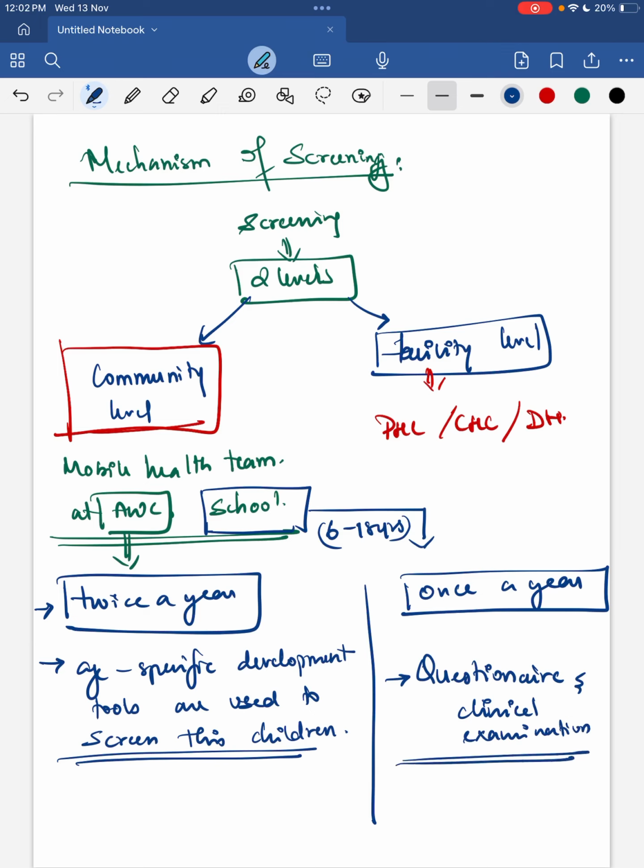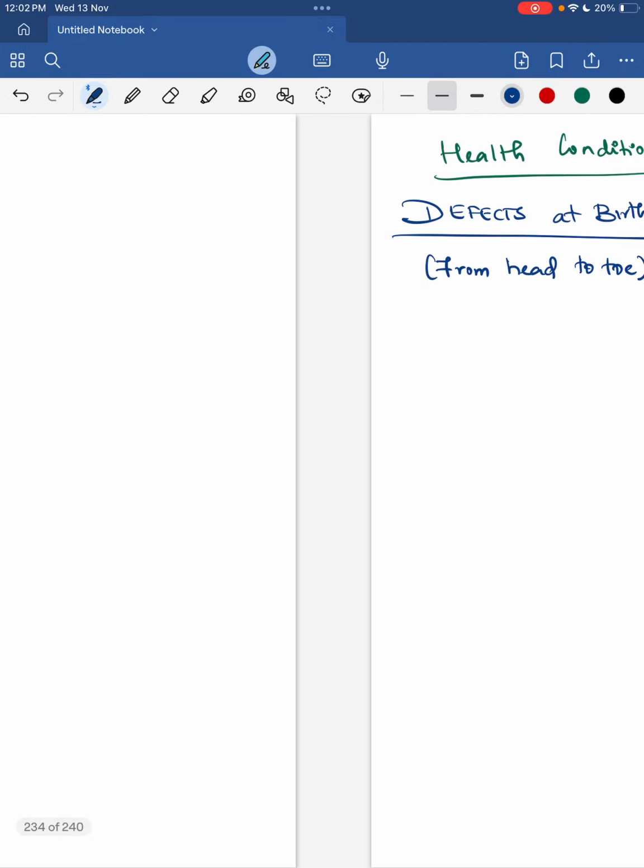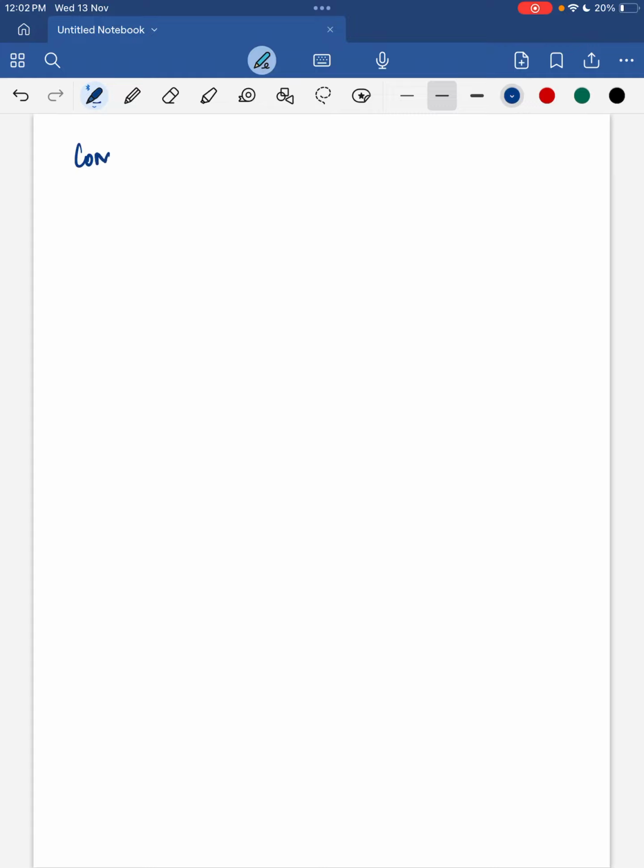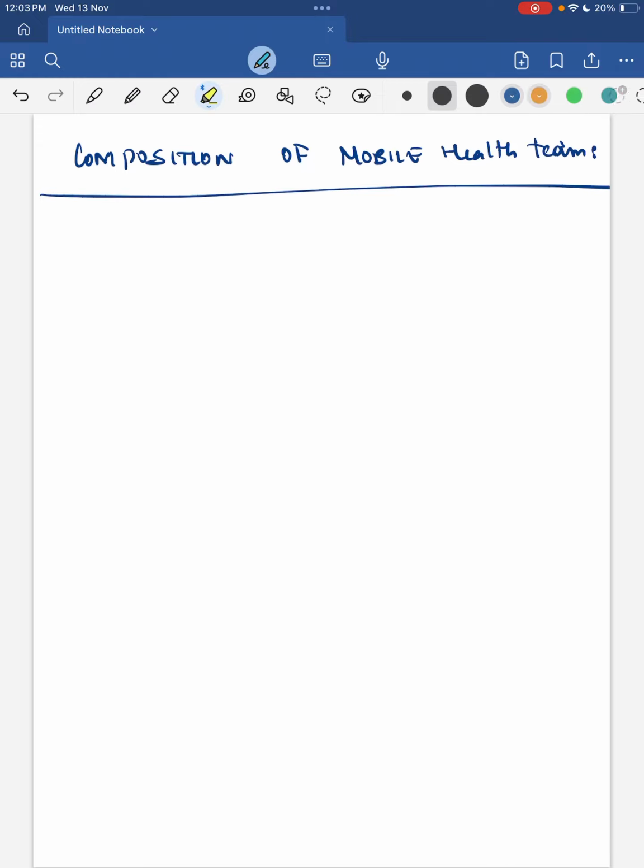If the pharmacist is not available, other paramedics like a lab technician or ophthalmic assistant can be present. The pharmacist should have proficiency in computers for data management.